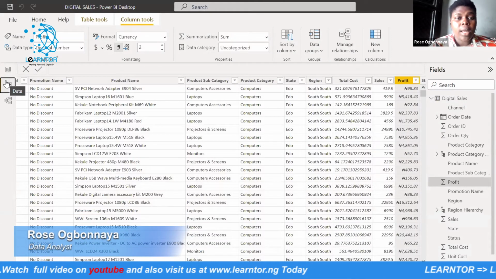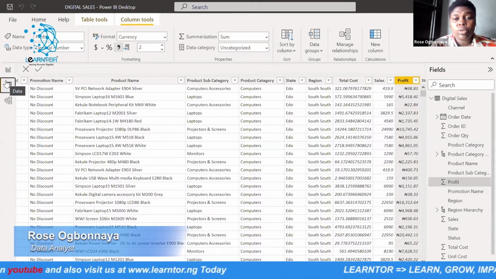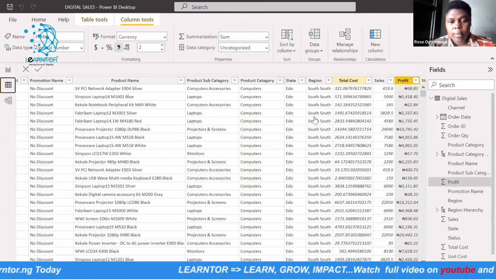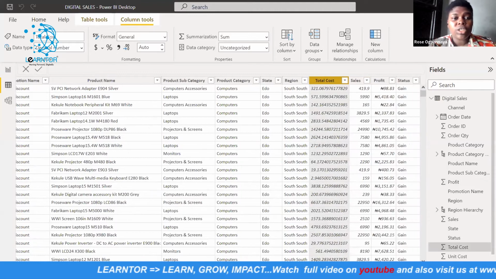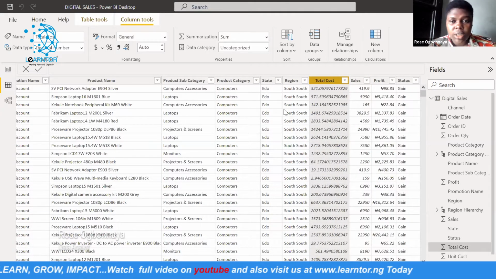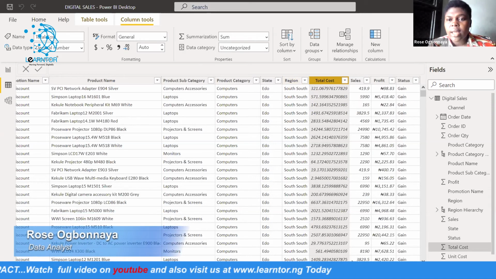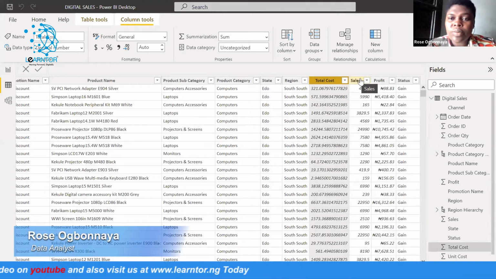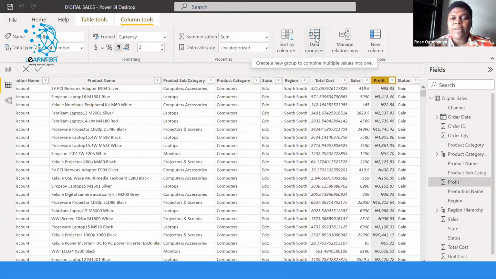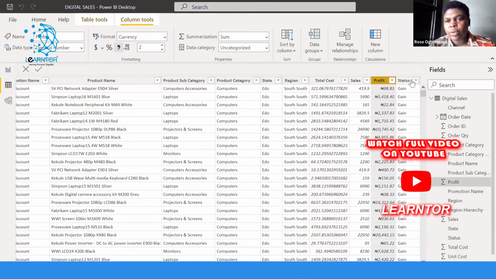Before taking it to, I created a column to show the total, to show the unit costs for each product. Then I created a column to show the sales for each product and also the profit the company made selling each product. So after that, I realized that in some of the products, there were gains and there were also losses.